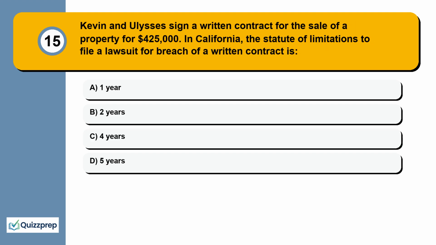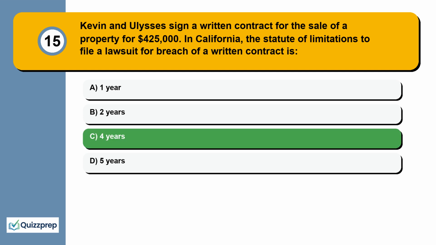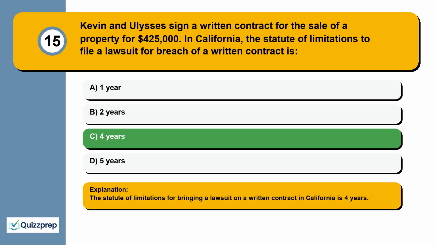Question 15. Kevin and Ulysses sign a written contract for the sale of a property for $425,000. In California, the statute of limitations to file a lawsuit for breach of a written contract is 1 year, 2 years, 4 years, 5 years. The statute of limitations for bringing a lawsuit on a written contract in California is 4 years.